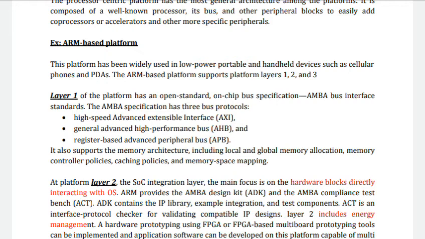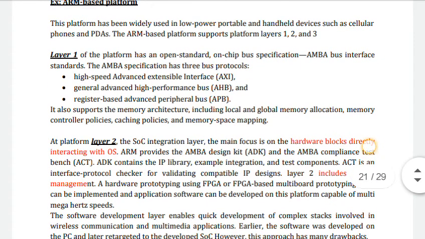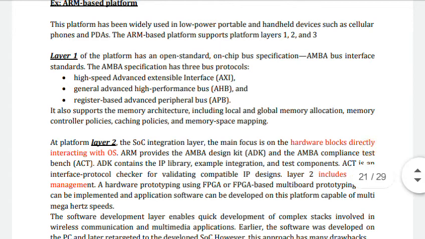In layer 1, the platform has an open standard on-chip bus specification, that is the ARM bus interface standard. It has 3 protocols: the high-speed advanced extensible interface, then the advanced high-performance bus and the register-based advanced peripheral bus.